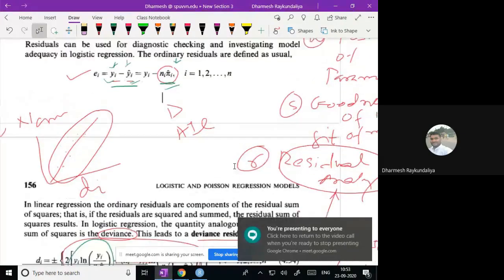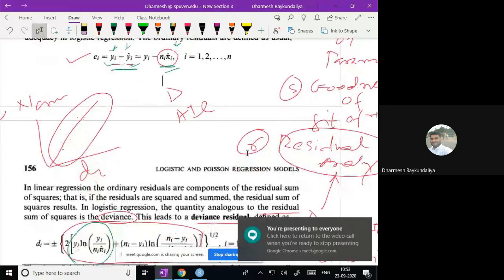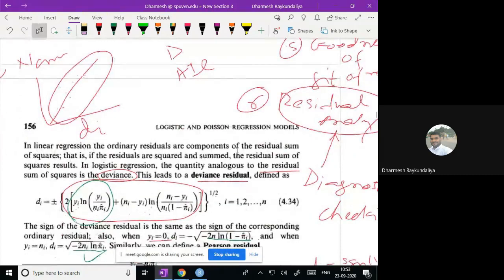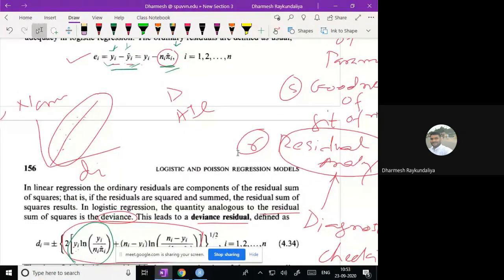So we were talking about the residuals. Residuals is nothing but the observed minus predicted value. In a binary logistic regression, you can predict y_i cap by n_i pi_i cap if your data is group data. In generalized linear models, we have discussed three different residuals: one is Pearson residuals, second is Anscombe residuals, and third is deviance residuals.